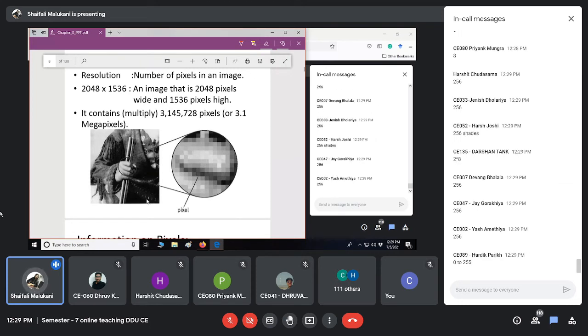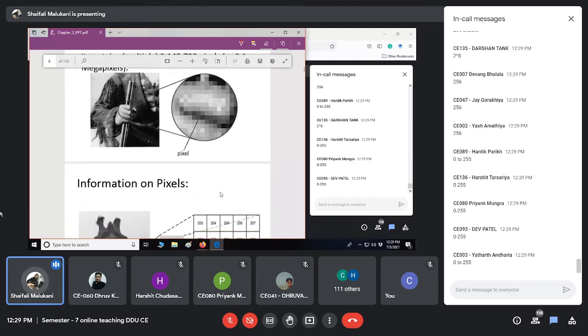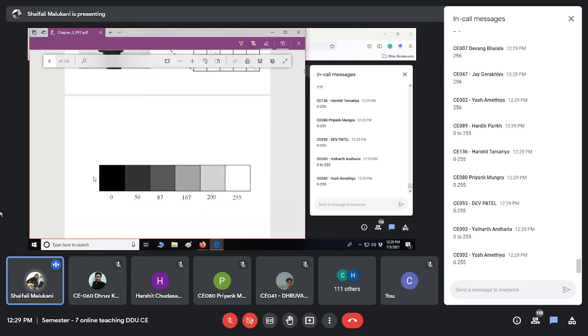And what is the range of color that I want to represent? Yes, it will be 0 to 255, and the range of color that I want to represent is from black to white. Why? Because it is grayscale, right? So if I'm using 8 bits, I have options from 0 to 255, all the values. And I will associate some color with 0, some color with 255, some color with say 30, some with 31, some with 15, and so on.